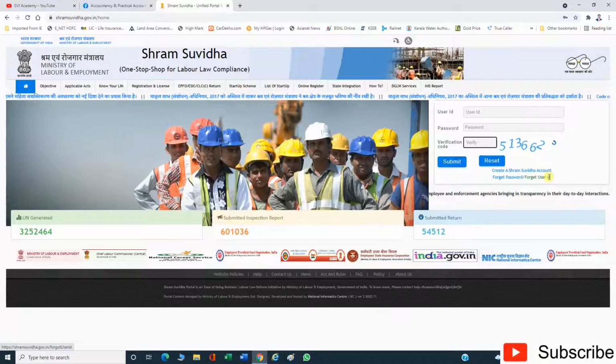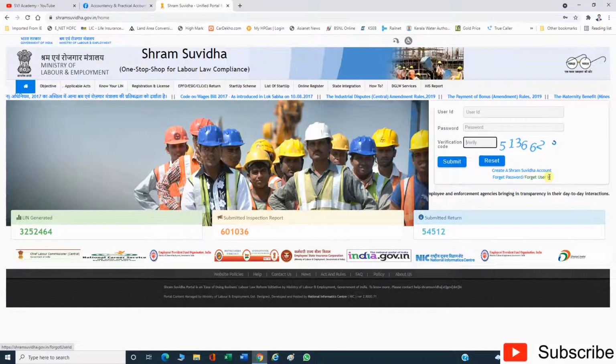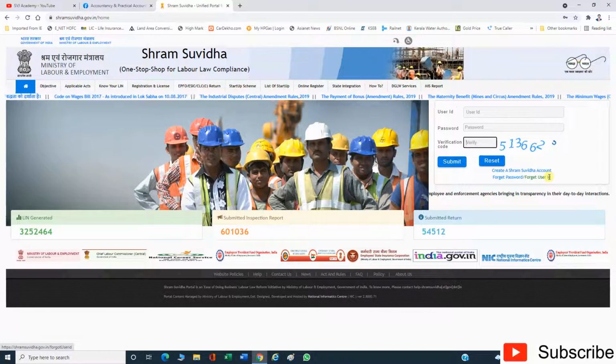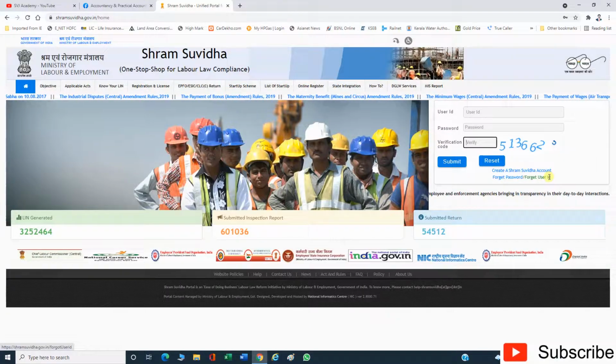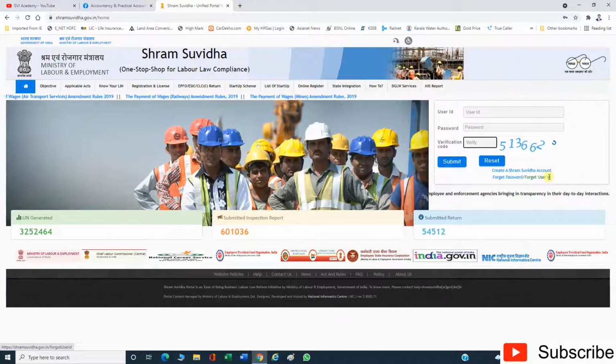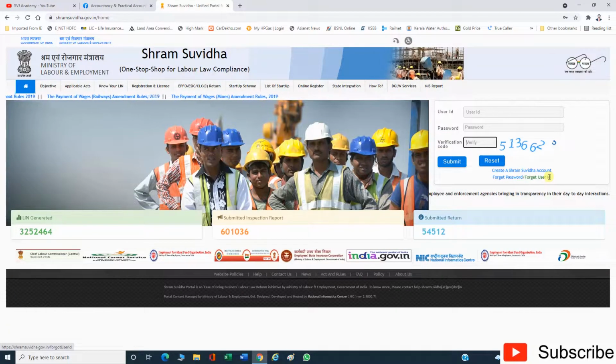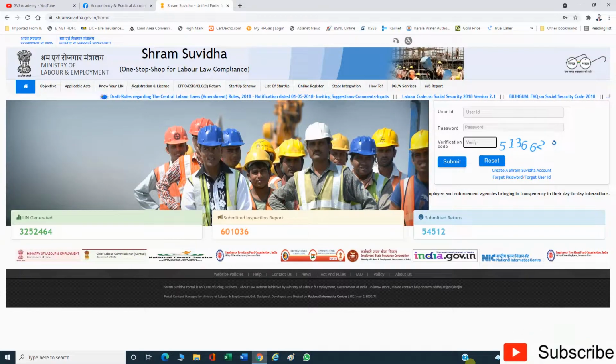Office of Chief Labor Commissioner Central, Directorate General of Mine Safety, Employees Provident Fund Organization and Employees State Insurance Corporation has developed a single unified web portal for online registration of units, reporting of inspections and submissions of annual returns, which is known as Shram Suvidha portal, which is covering 16 labor laws. So on the Shram Suvidha portal, we can register our establishment to EPFO and ESIC. Shram Suvidha is a common portal for registering establishments to EPFO and ESIC.